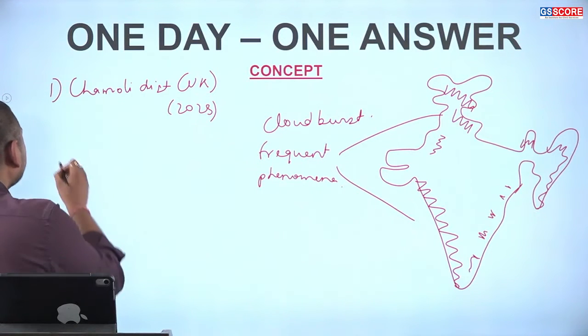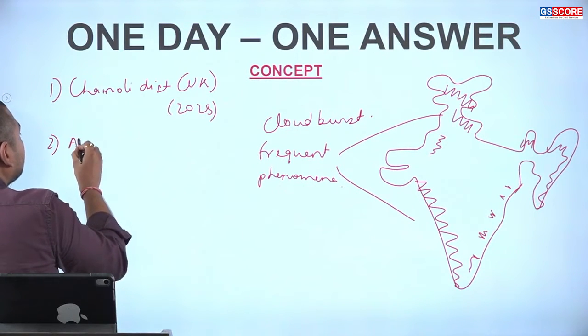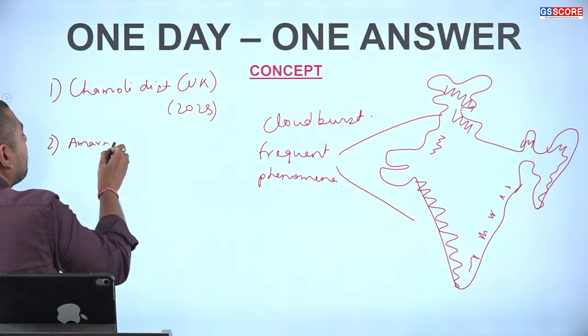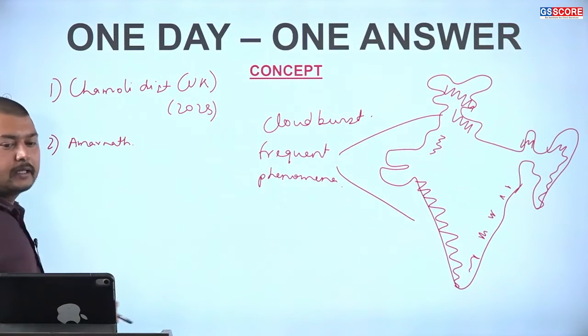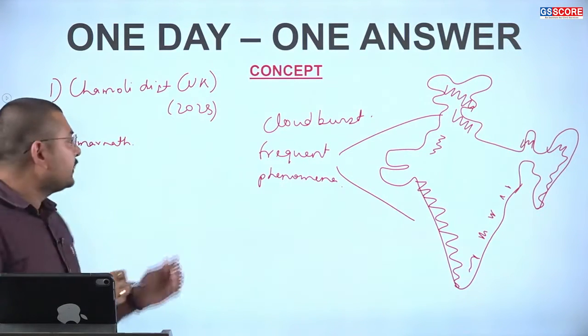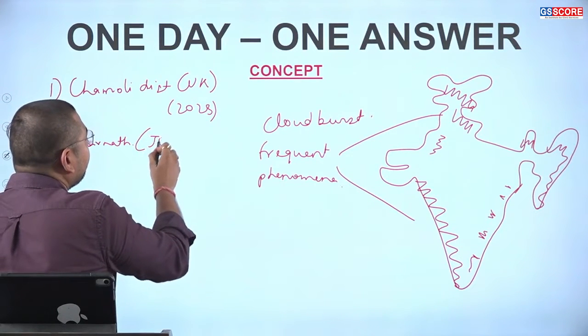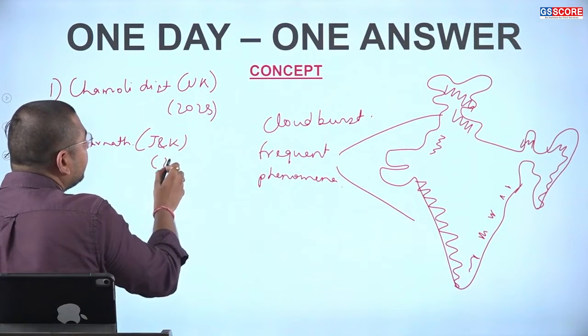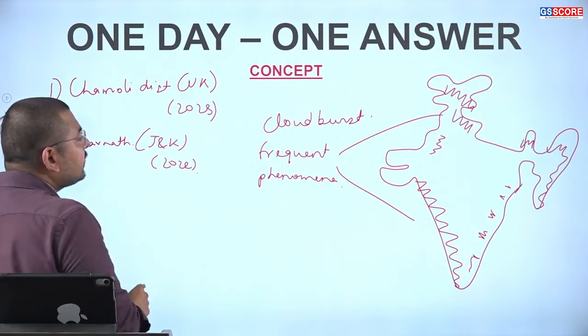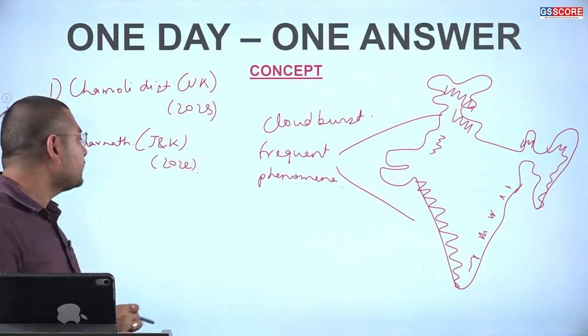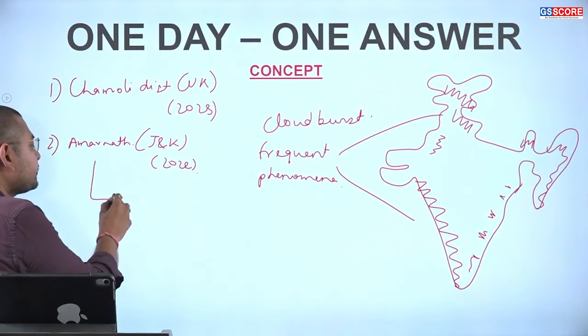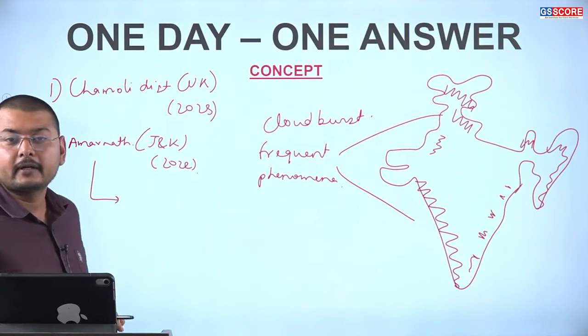Next, we see that during the Amarnath Yatra in the region of Jammu and Kashmir in the year 2022, it also resulted in cloudburst conditions, which resulted in very high mortality.